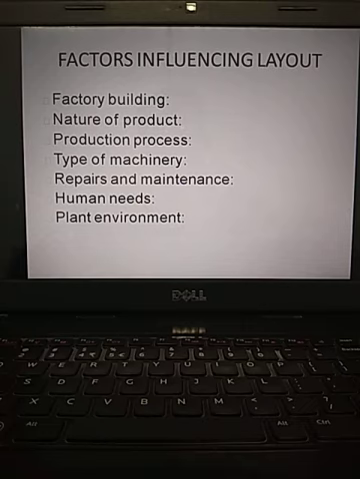So this is the last one. What are the general factors influencing layout? Type of the building, physical setup, nature of the product. Whether the product is of a big scale or small scale, requires sophisticated machinery, hi-fi technology, production process, continuous, all these types of machinery, repairs, human needs, skillful hands are required, plant environment. So these are the factors which influence the selection or setting up of the layout.